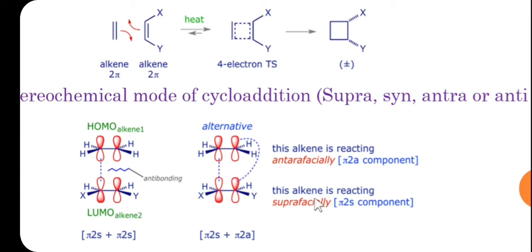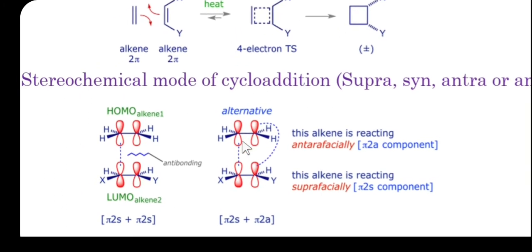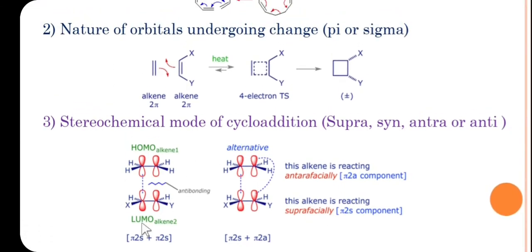Understood? This is suprafacial because both the lobes are from the same side, and this is antarafacial because one lobe from below is reacting and another from above the plane is reacting. So this is how we can classify the cycloaddition reaction as 2πs plus 2πs, because both the lobes from the same side are reacting. This is antibonding, so there is no dotted line over here. So this is suprafacial, this is suprafacial. So we can say π2s plus π2s, that is supra-supra reacting.